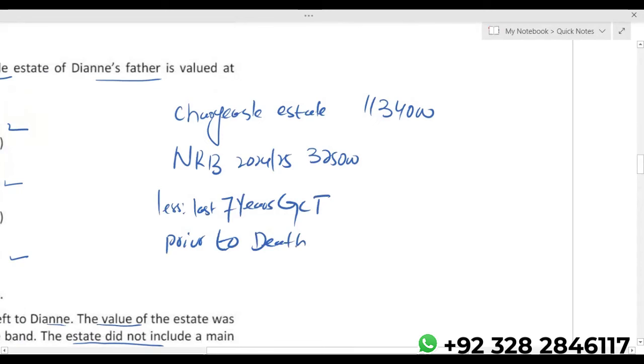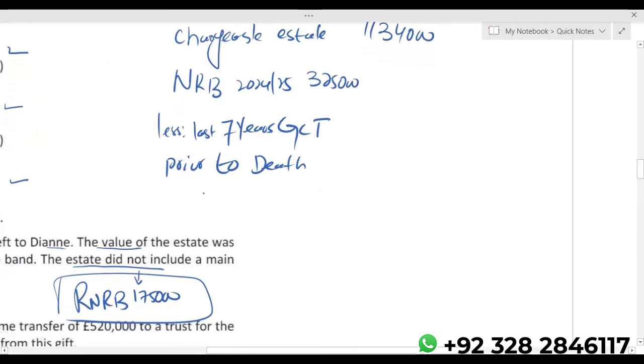Whenever we are calculating IHT on death estate, we check the last 7 years gross chargeable transfers prior to death. Now, don't forget one thing: if the donor dies within 7 years, the PET becomes chargeable. So basically we have got two gifts. One was cash 84, another was cash 440. Both of these gifts fall within 7 years prior to the death. So it means we got chargeable transfers of 524. So logically the available nil rate band is 0.